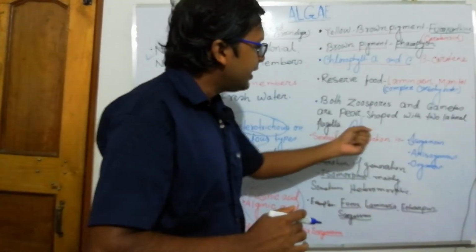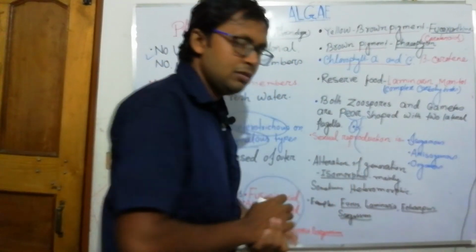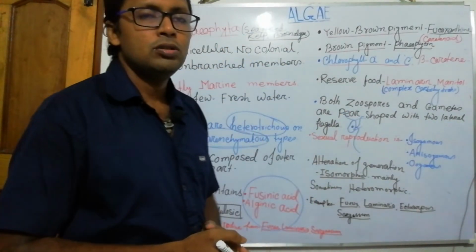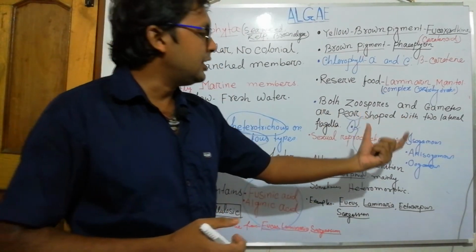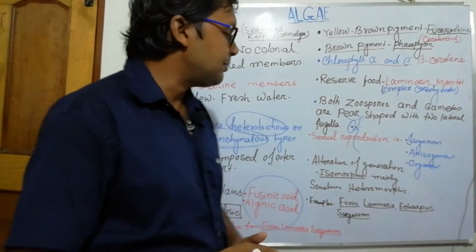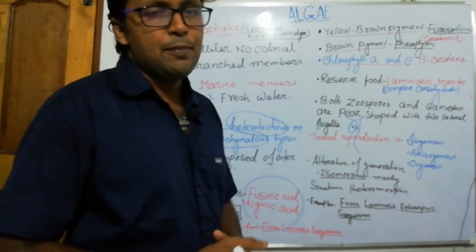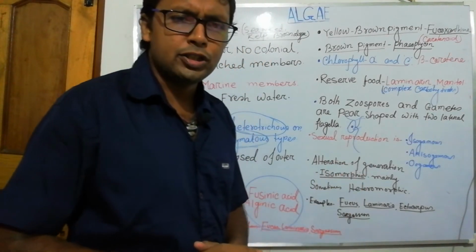In Chlorophyta we saw flagella at the top, at the head, but in this case they are laterally placed. Sexual reproduction is isogamous and oogamous type, as traits of algae, and alternation of generation is of isomorphic type and sometimes heteromorphic type.